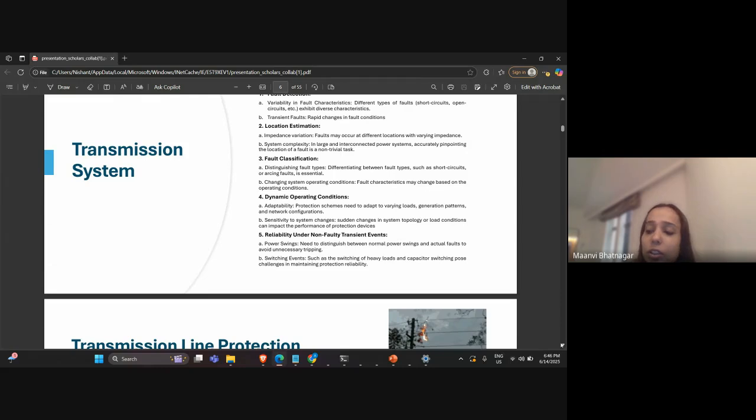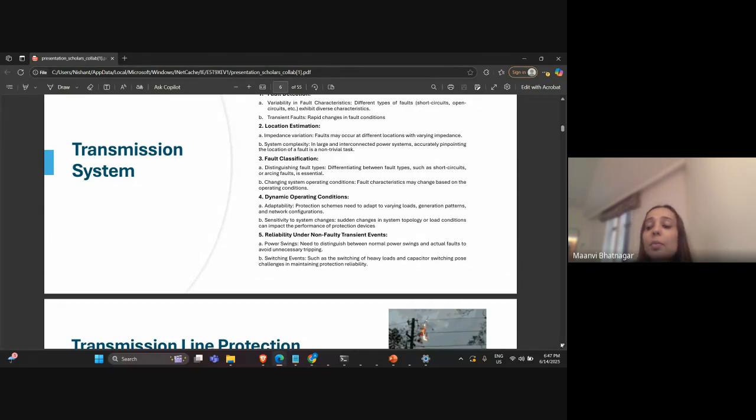Then also, there are dynamic operating conditions that cause problems, like the adaptability with which the scheme needs to adapt to different loads or generation patterns and network configurations, and these keep on changing from network to network. And then sensitivity is also a problem, like suppose in a system there's some change in load condition, or the topology changes, this affects the performance of the protection devices.